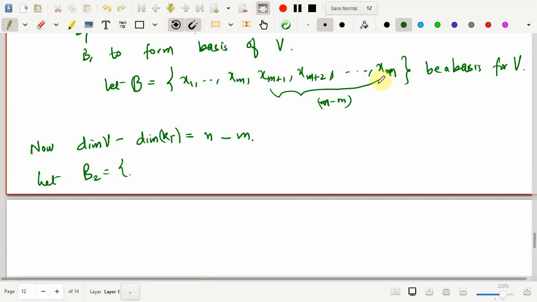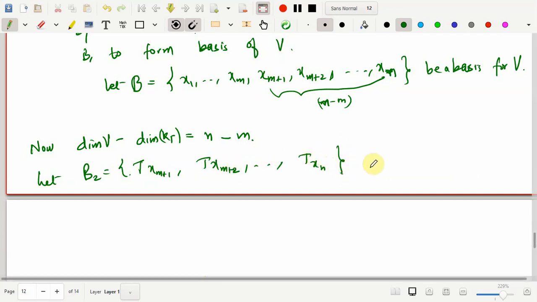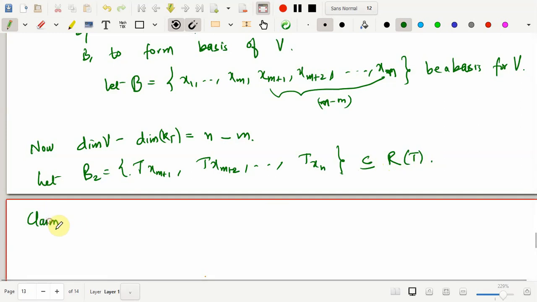So these are the n minus m elements. I won't take them directly, I'll take the images so that it becomes a subset of R of T. So B2 is T of xm plus 1, T of xm plus 2, and this goes on till T of xn, which is a subset of R of T. So now the claim is clear.